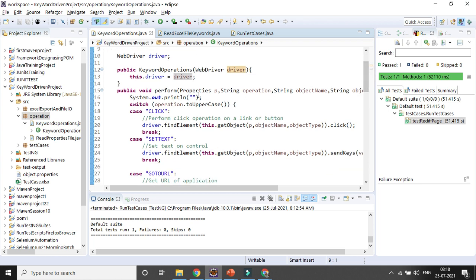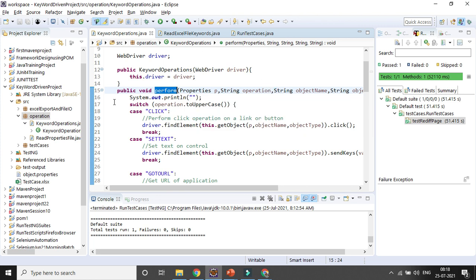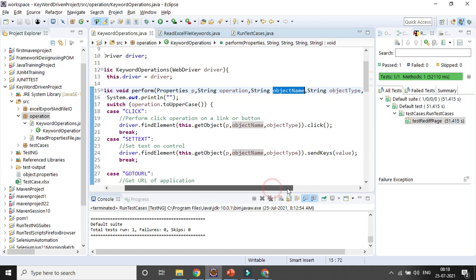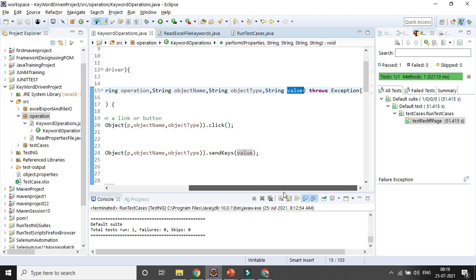I am creating a method called perform, where I want to read all the operations I have given. This is my operation, this is my object name. The operation means set text or click. Object name means your value, like email ID, password, all this stuff. Object type is your element identifier, name, link or partial link text, and value is what you are entering here. You need to associate it with an exception so that it is handled and not thrown.